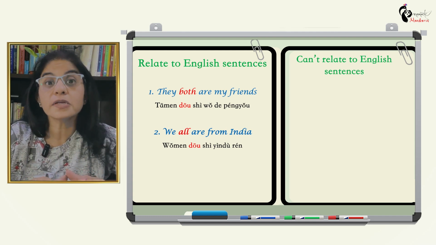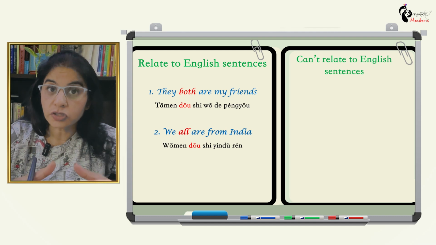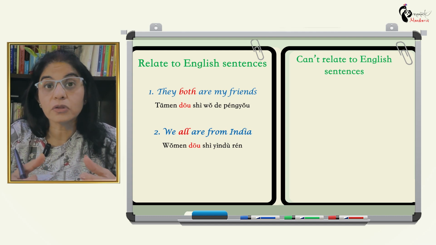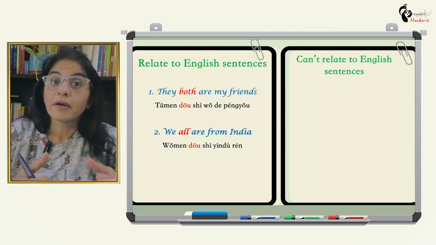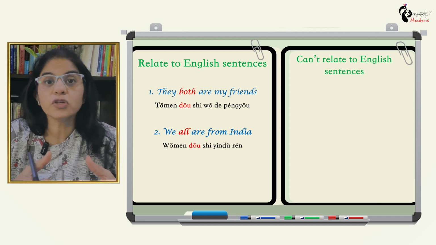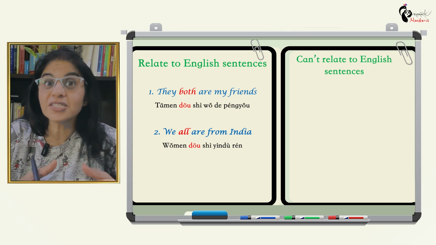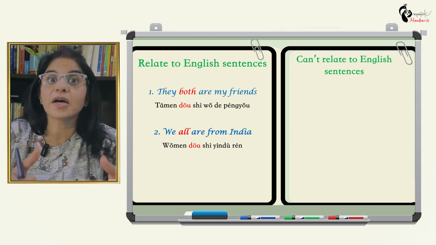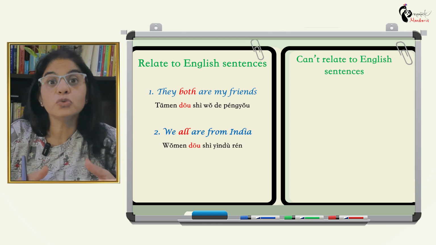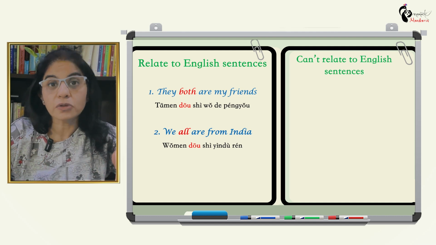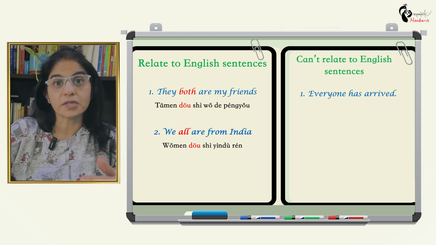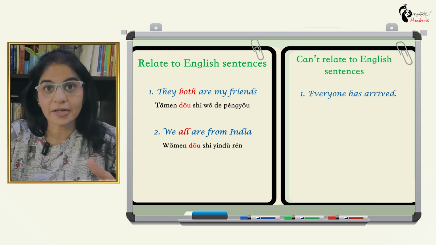But now there are some sentences in which, in English, we don't write all or both, and it seems unnecessary, but we do write it in Mandarin. Let's see examples of those sentences. Everyone has arrived.